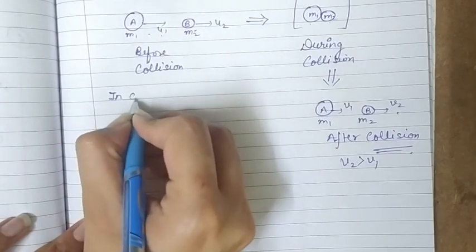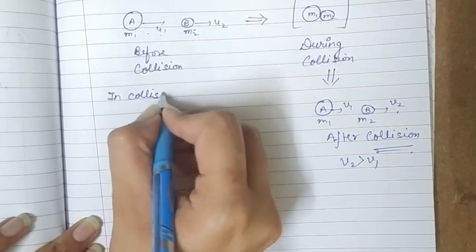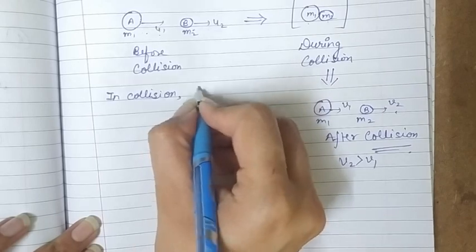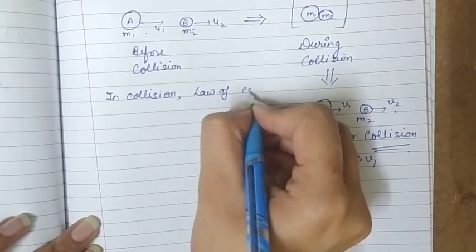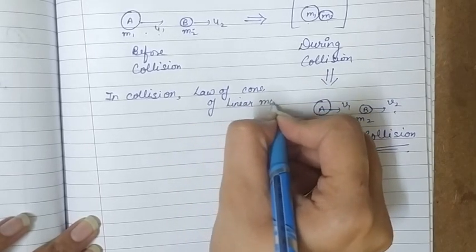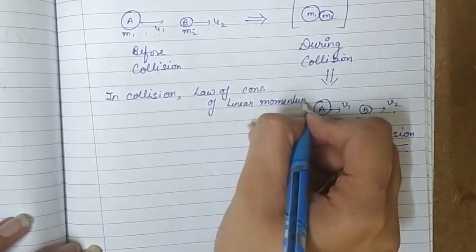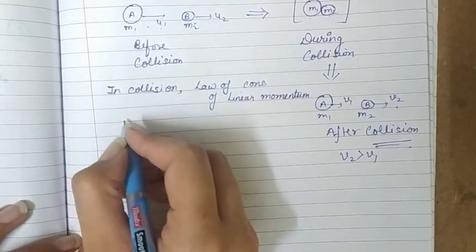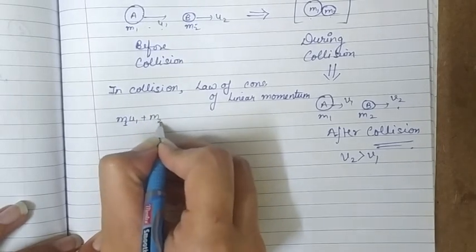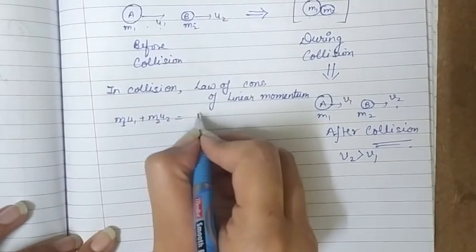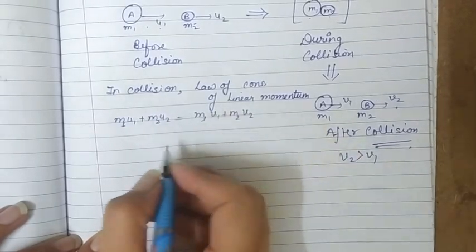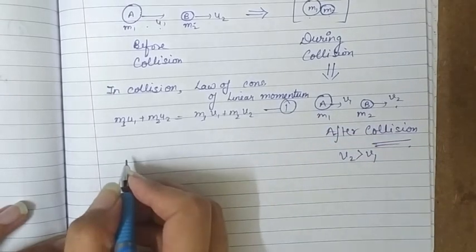In any type of collision, momentum remains conserved. So in collision we are going to apply the law of conservation of linear momentum. According to this law, initial momentum is equal to final momentum. That means m1 u1 plus m2 u2, this is before collision, is equal to m1 v1 plus m2 v2. This is the momentum after collision, and this is equation number 1.